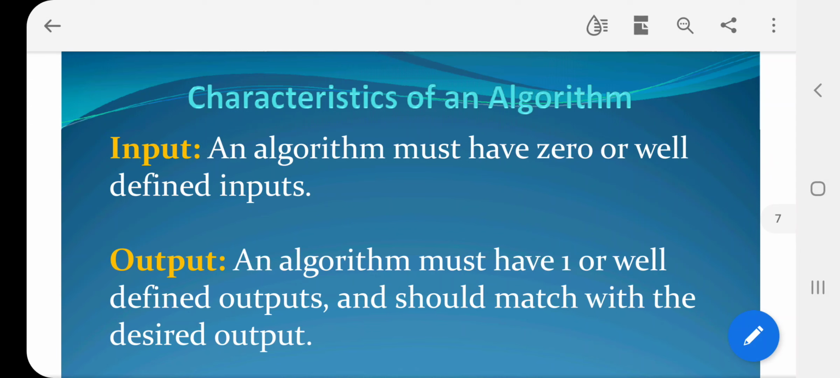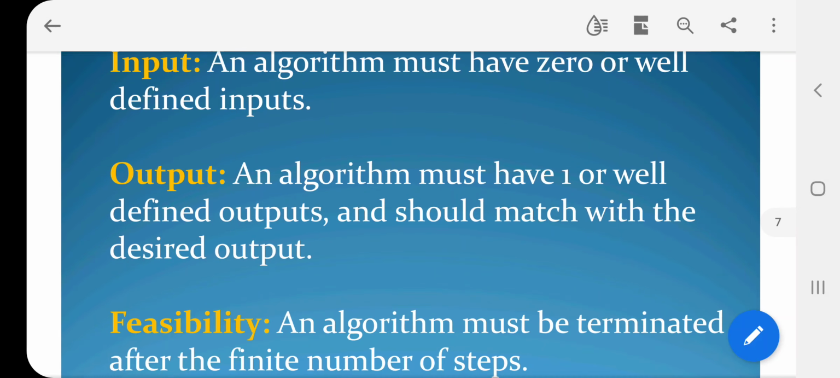Some programs are used to discuss a procedure, so sometimes it may not need an input. So an algorithm must have zero or well-defined inputs. Output: an algorithm must have one or more well-defined outputs and should match with the desired output.